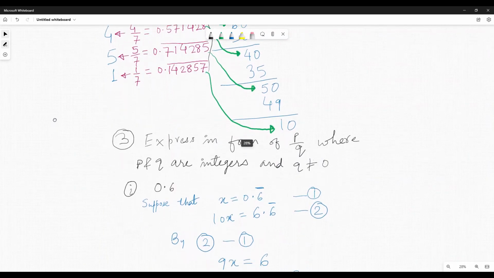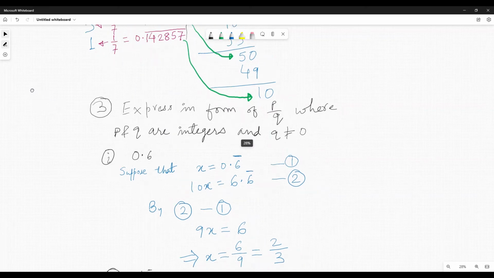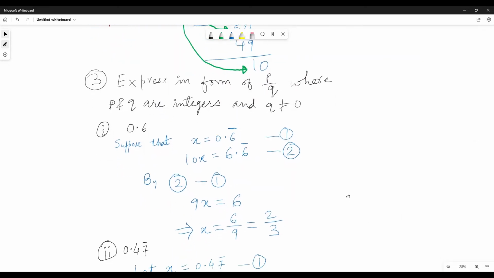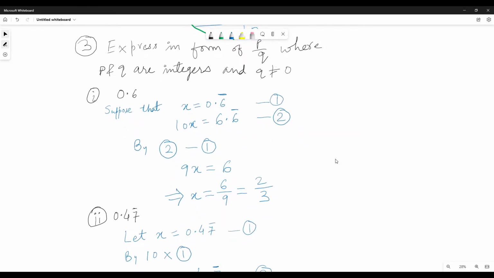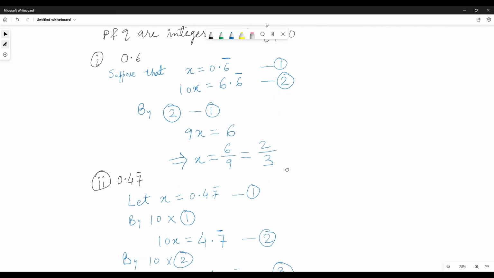Now there are numbers to be expressed in the form of p by q, where p and q are integers and q not equal to 0. You have to write this decimal number in the form of p by q. Point 6, 0.47.